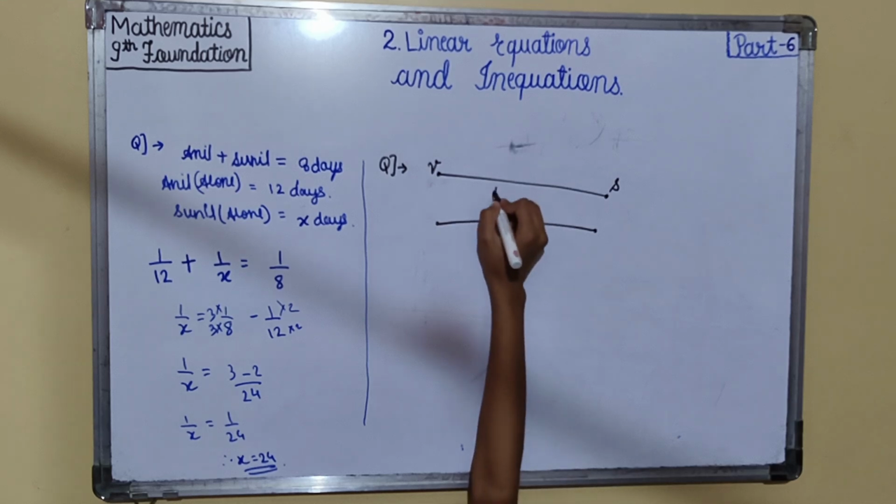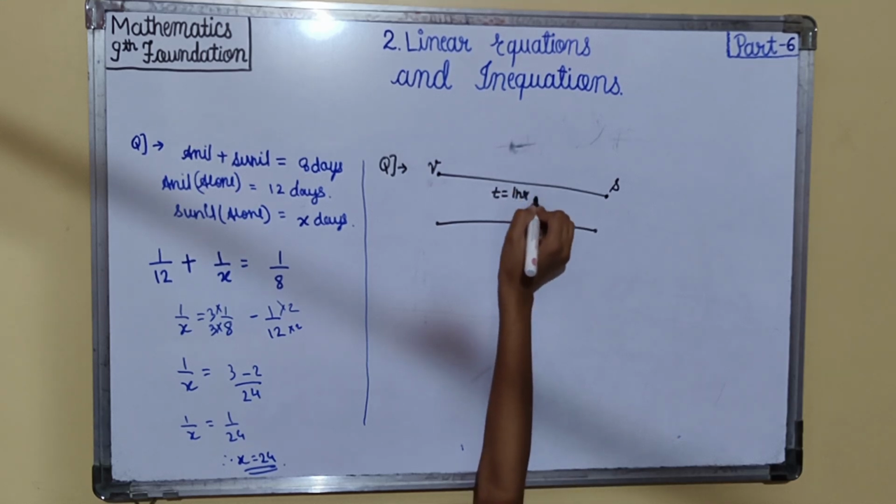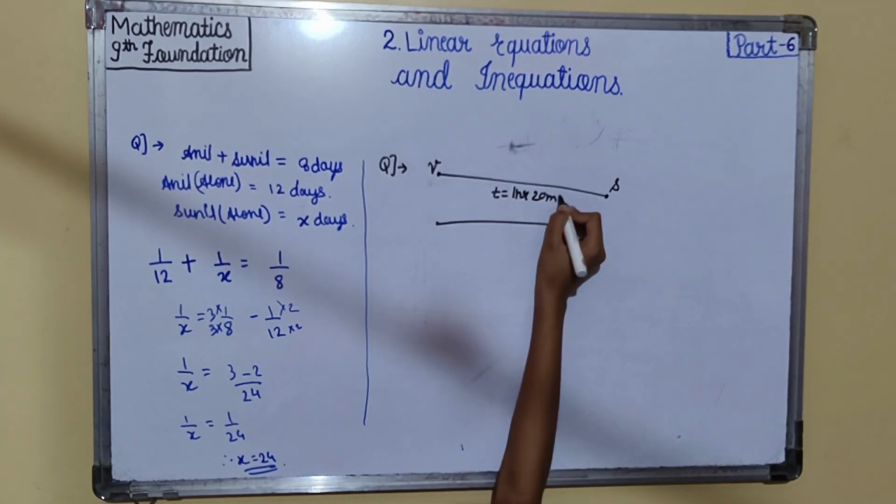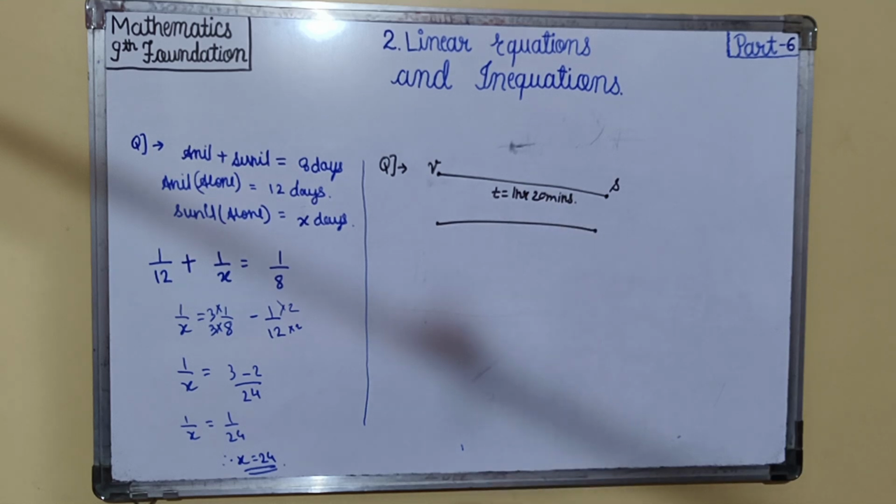So time was 1 hour 20 minutes. And one day he was late by 20 minutes and he reached the station in time by increasing his speed by 10 km per hour.